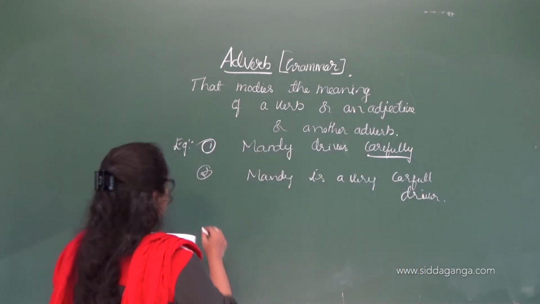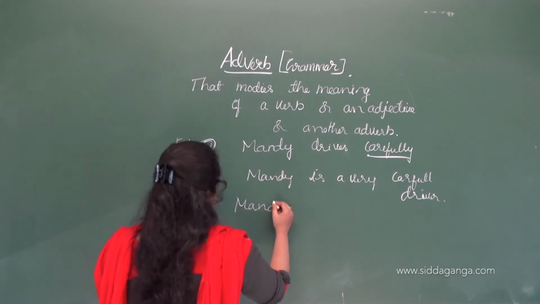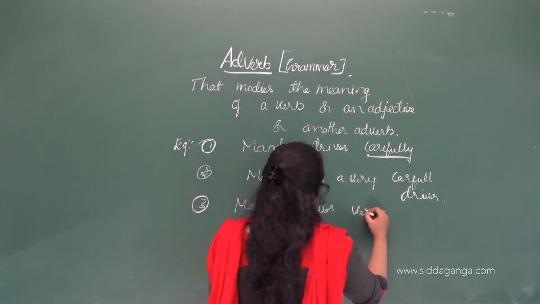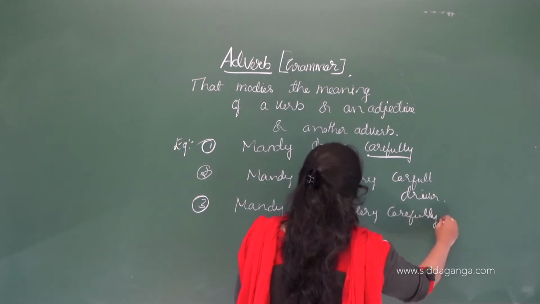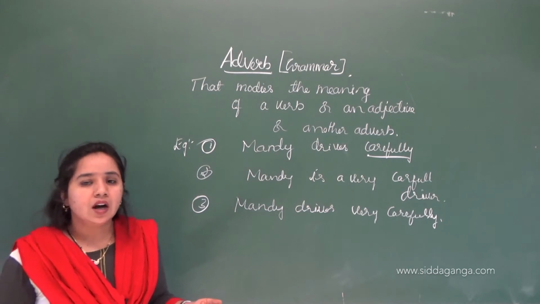Then, Mandy drives very carefully. So with the help of these examples, let's understand more about the adverb.